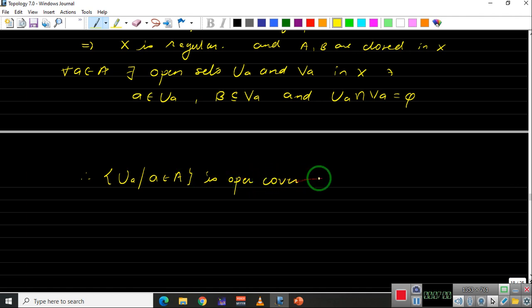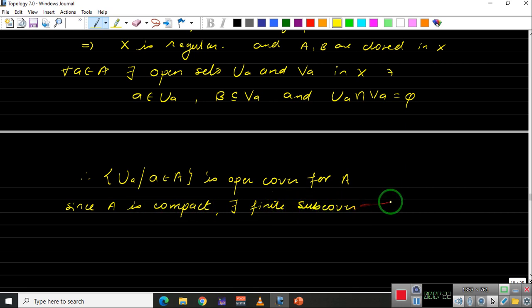cover for A, right? And since A is compact, it has a finite subcover. So there exists a finite subcover.